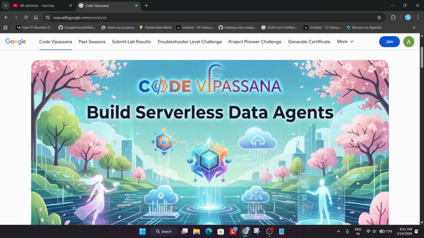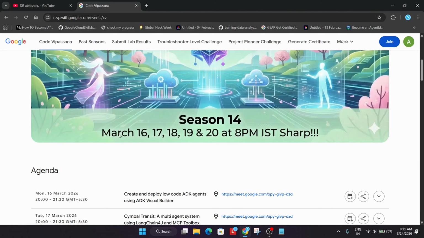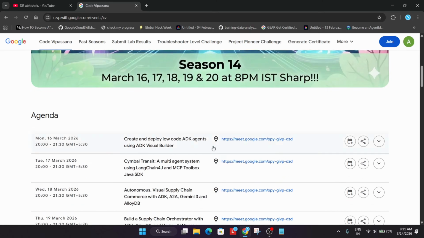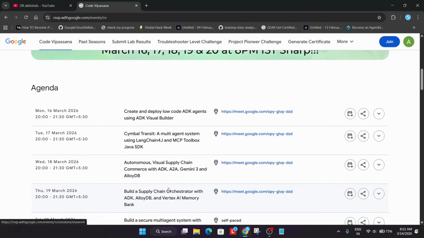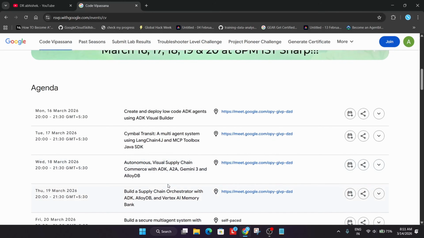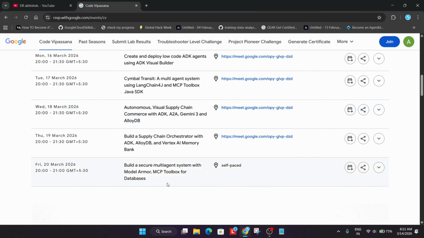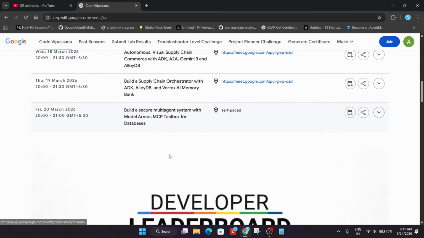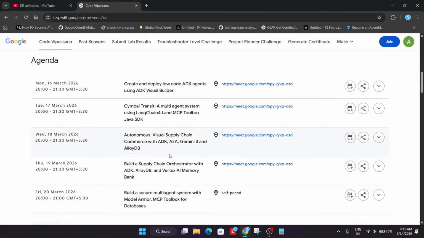Now here, you need to understand the session will be starting from 16th of March and will be continuing till 20th of March, 8 p.m. IST sharp. Okay, so you can see we have multiple sessions packed. One is related to building the agent builder, and then how to create a multi-agent system using LangChain4J and MCP toolbox. Similarly, we have autonomous visual supply chain commerce with ADK, and similarly you can see all these sessions are packed. You'll be getting a live session also, and some of the challenges are self-paced.